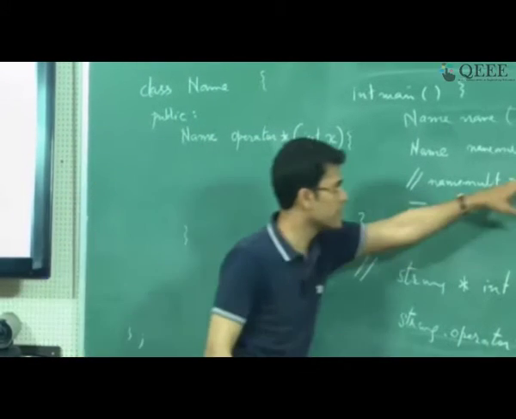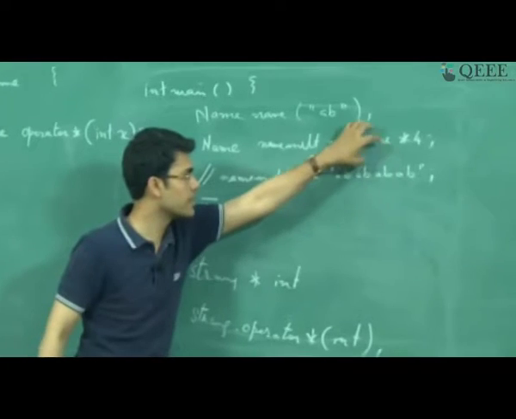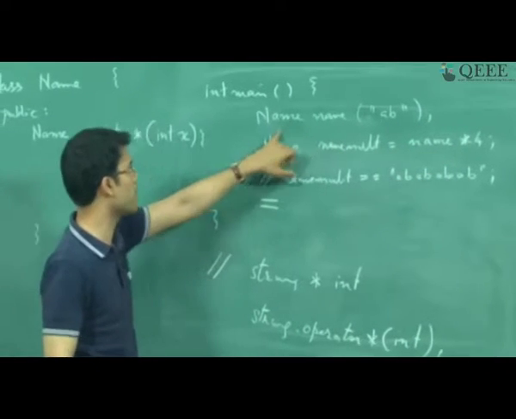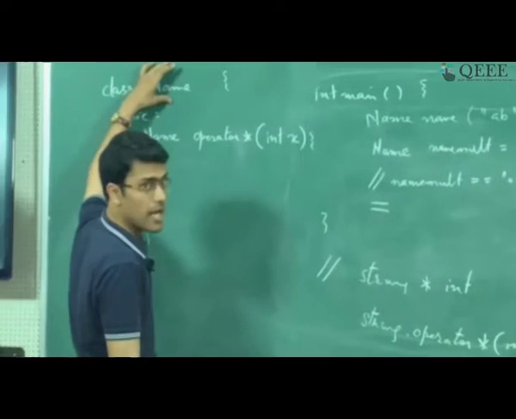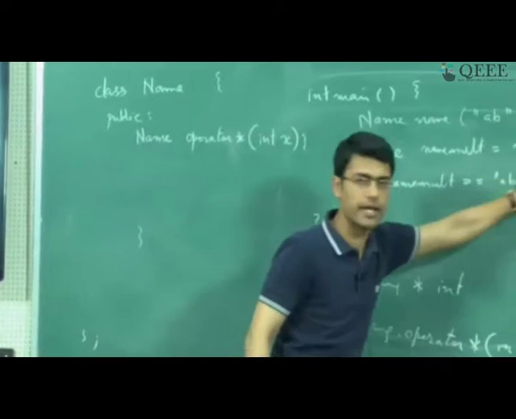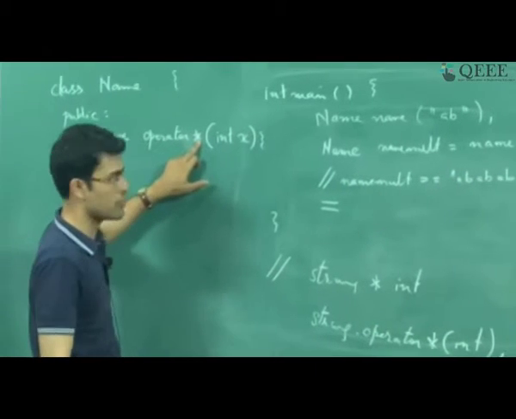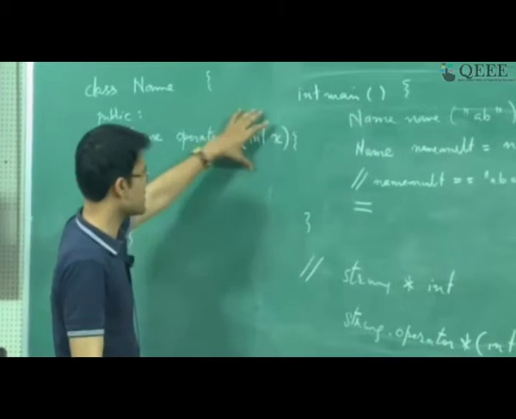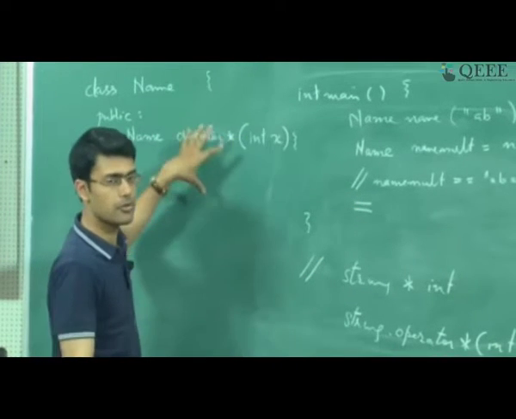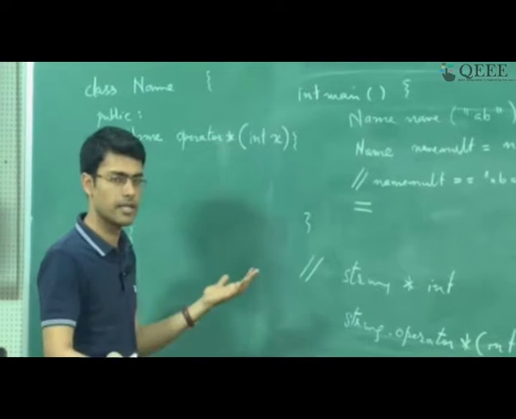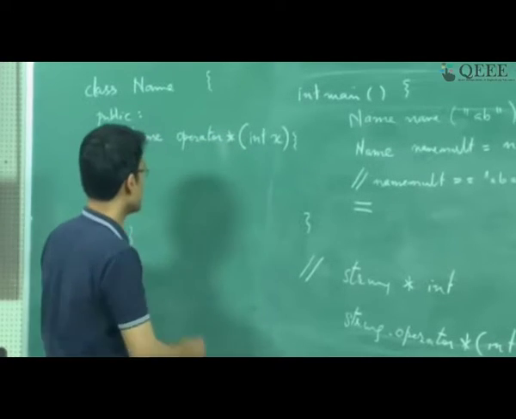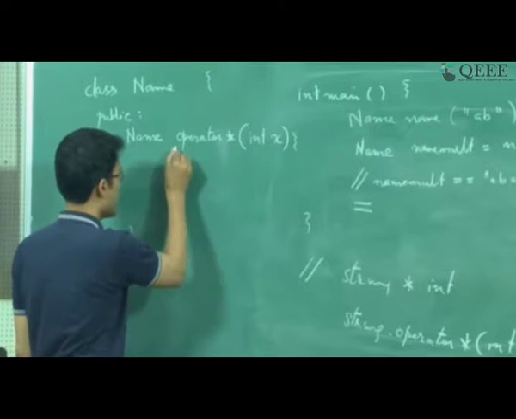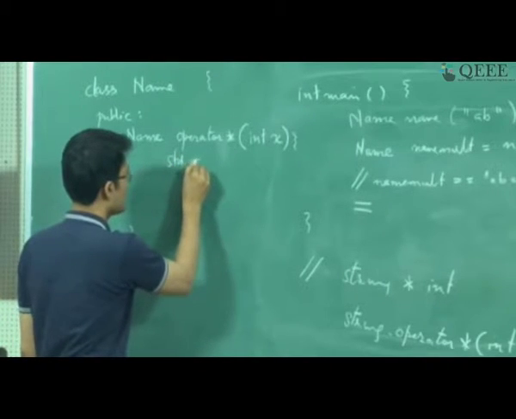So when I do name into 4, name is of type name, and on that name class operator star is defined, right. That is what it is going to check, which takes integer as a parameter. So if such a functionality is present, the compiler is going to invoke this function, otherwise it will result in a compile time error. So at such a stage I can say that I have whatever std::string,